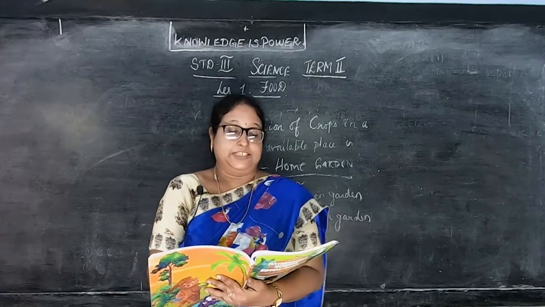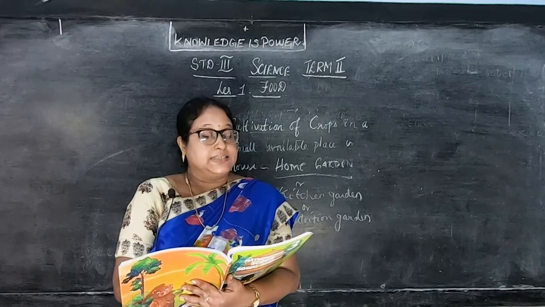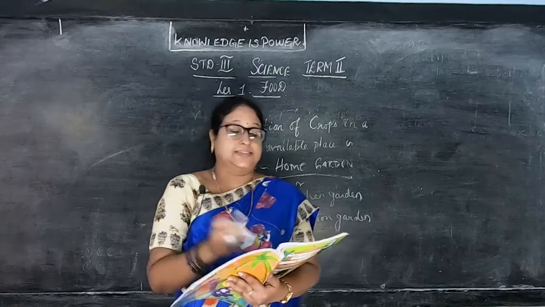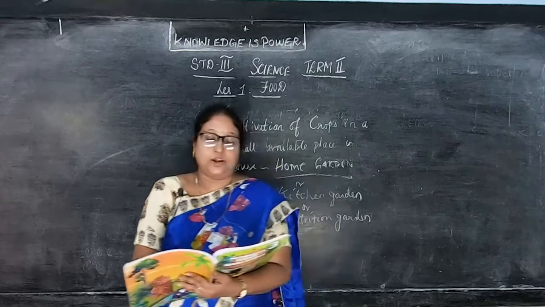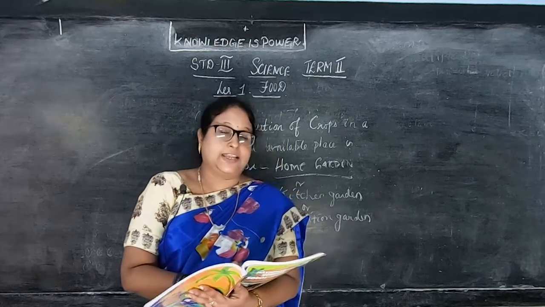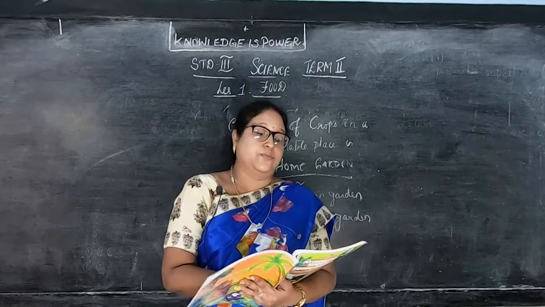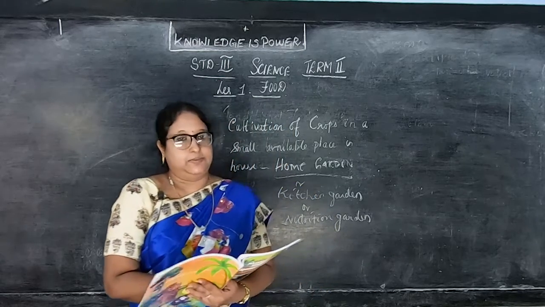For example, vegetables like tomatoes, brinjal, snake gourd, snap beans, lady's finger, and fruits like banana, lemon, and also herbs. Okay, herbs, that is small plants. All these you can keep in your home garden. For home gardens, I have given two names, that is kitchen garden or nutrition garden.